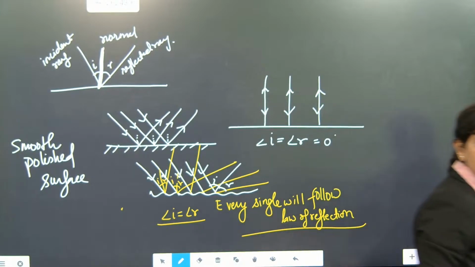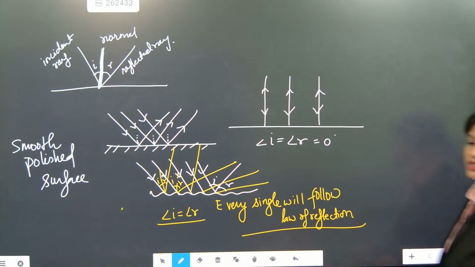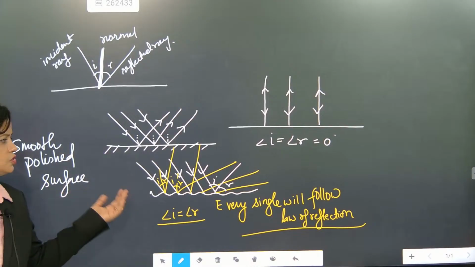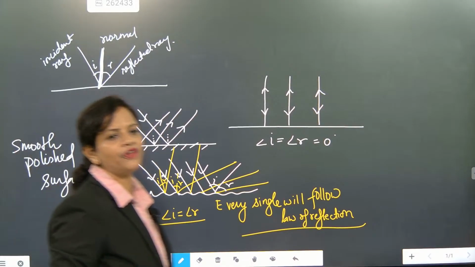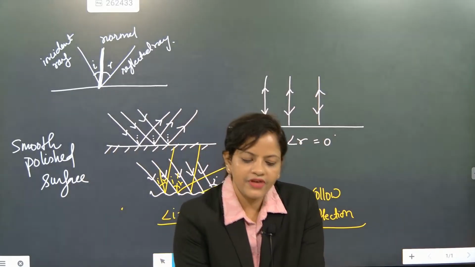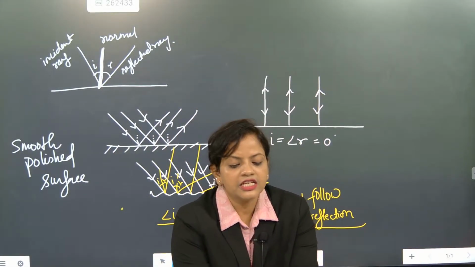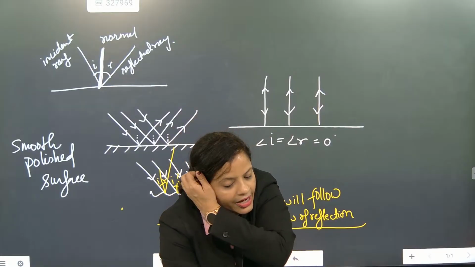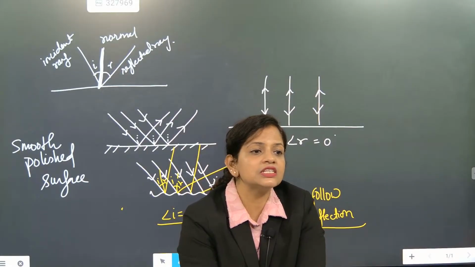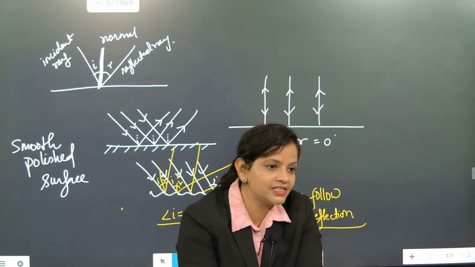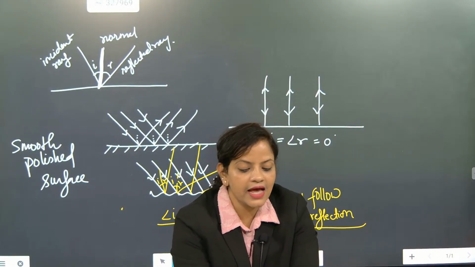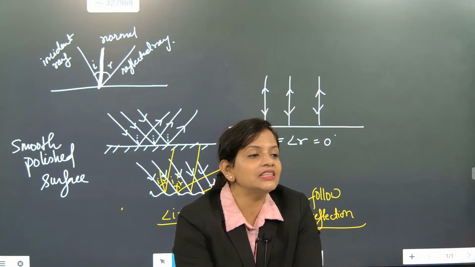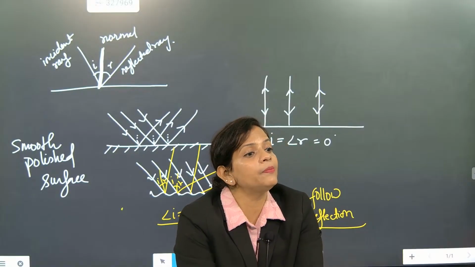I hope everybody understood. This is another point, so keep reminding yourself one last time. Draw small images, and every single ray follows the law of reflection. True or false? Yeah, very good. Every single ray is following the law of reflection. It is a true statement. Now, when will the angle of incidence be equal to the angle of reflection? In all cases. Either the light ray will be scattered or the light ray will be reflected.